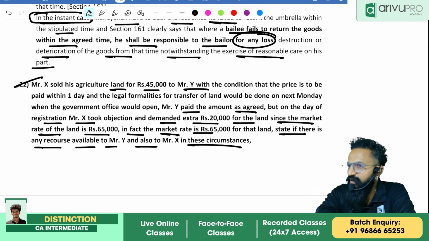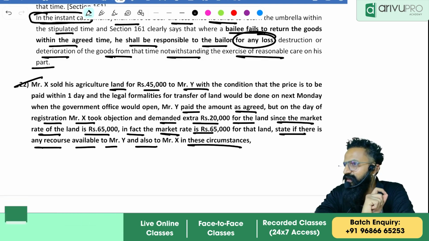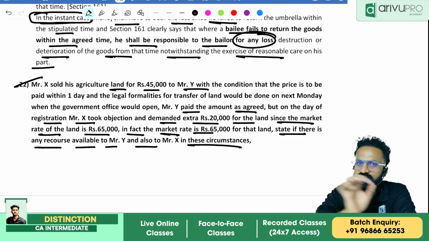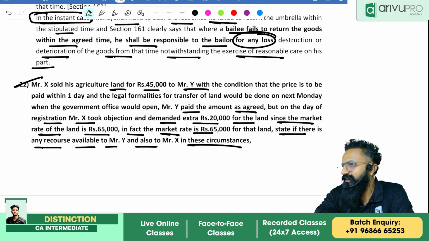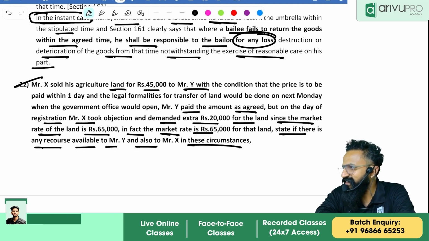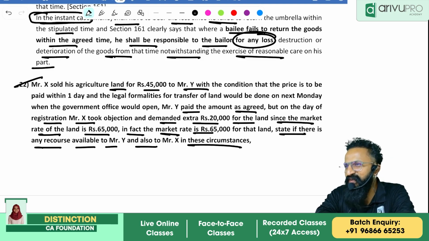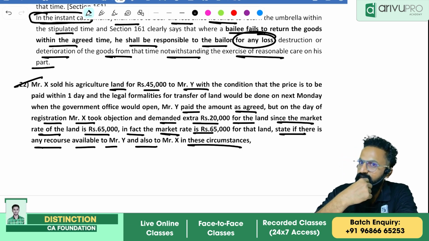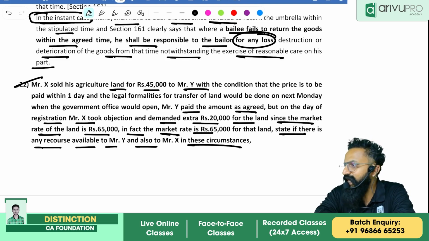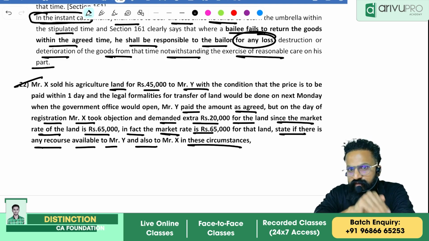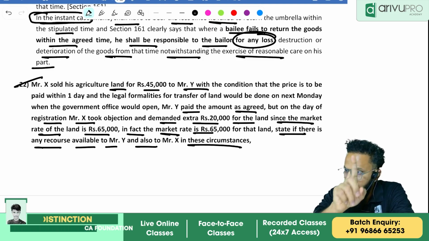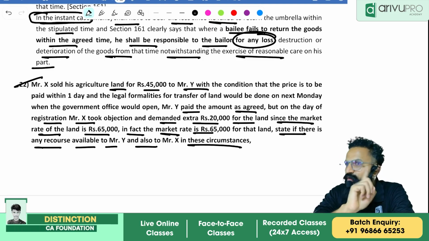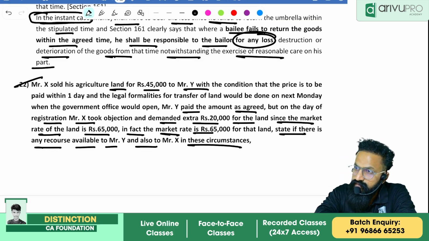That is the answer. The provision will be the consideration definition. You need to write the consideration definition, Section 2(d): at the desire of the promisor, the promisee or any other person does or abstains from doing, or promises to do or abstain from doing, such act or abstinence is called consideration. And always remember, consideration need not be adequate. That means it's okay. Even if you have agreed for 45,000, that becomes a valid contract. You cannot back out.